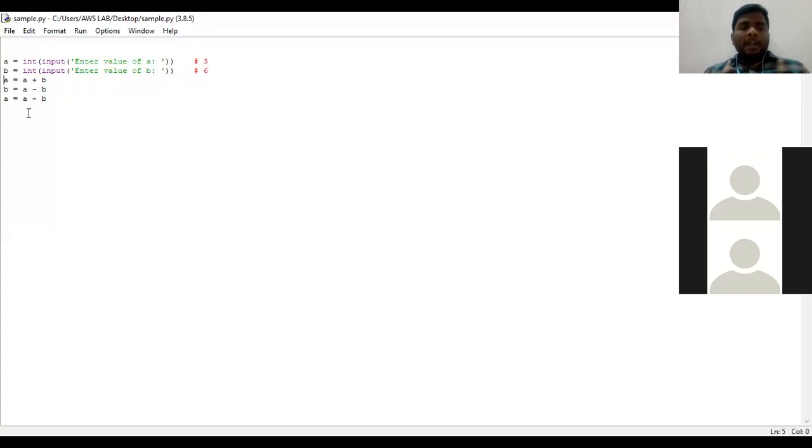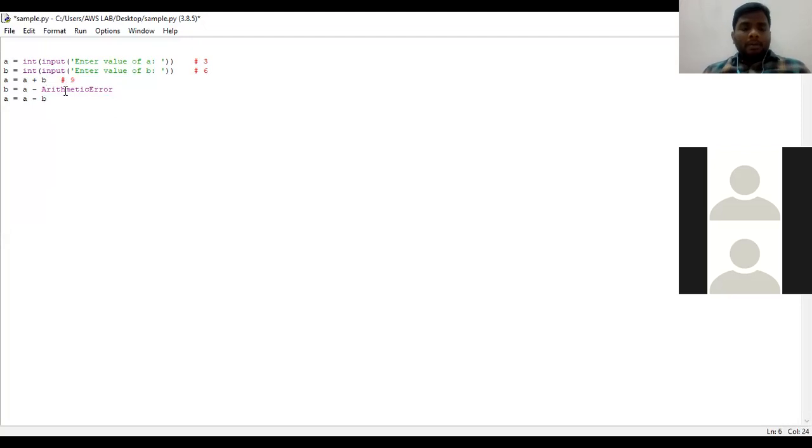In this particular statement, A is equal to A plus B. Right? So what will be the value of A plus B? Here the value of A will be 9, since 6 plus 3 is equal to 9. So now the value of A is 9.